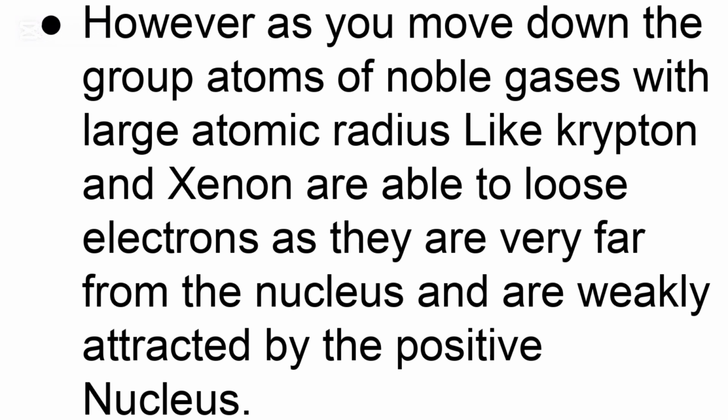So as we go down the group, some of those atoms with very big atomic radii will have their electrons easily lost because they are far away from the attraction of the nucleus. So it is important to note, even though noble gases have a stable configuration, the ones which have a very big atomic structure may react because their electrons can be easily lost because of the loose attraction from the positive nucleus.